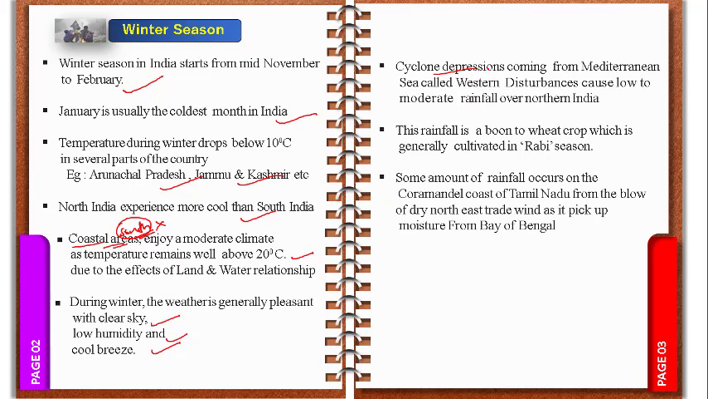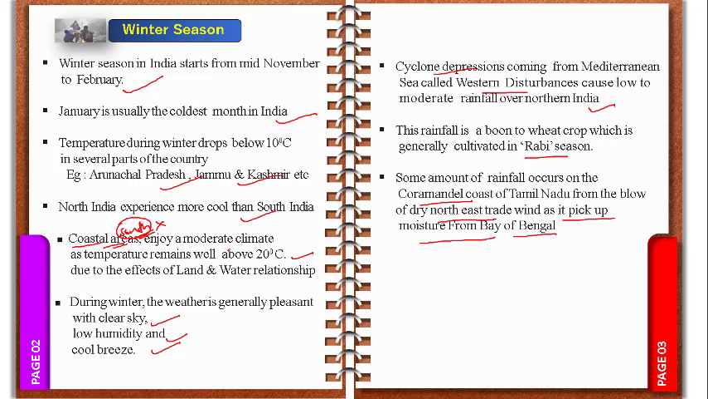And one of the important topics is this one: cyclonic depression coming from the Mediterranean Sea is called western disturbance, and causes low to moderate rainfall over northern India. This rainfall is a boon to wheat crops, which are generally cultivated in the Rabi season. And some amount of rainfall occurs on the Coromandel Coast of Tamil Nadu from the blow of the dry northeast trade wind as it picks up moisture from the Bay of Bengal. So these are the topics related to the winter season. If you write the same points, you will get good marks. So just remember the winter season.